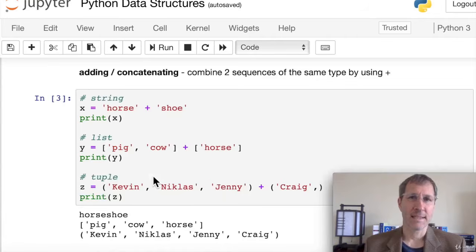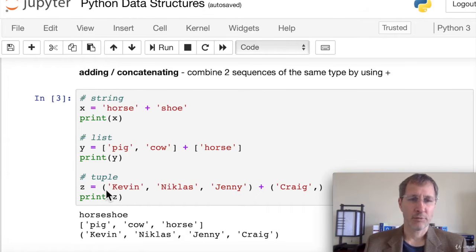Now let's look at adding and concatenating. We can combine 2 sequences of the same type using the plus sign. Let's look at a string example first. We want to combine horse and shoe, and we just print X. The result is horseshoe. If we have 2 separate lists and we want to merge them together, we can use a plus sign, and when we print that, we get a single list with 3 elements in it.